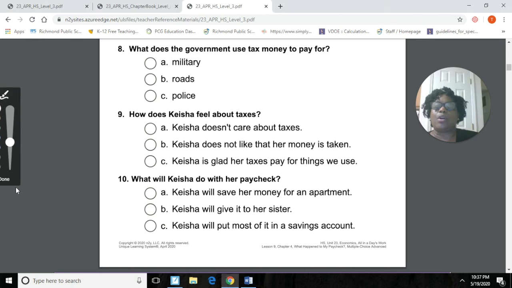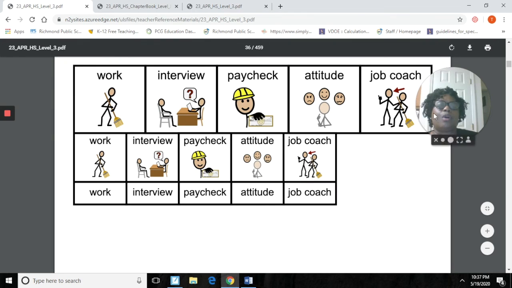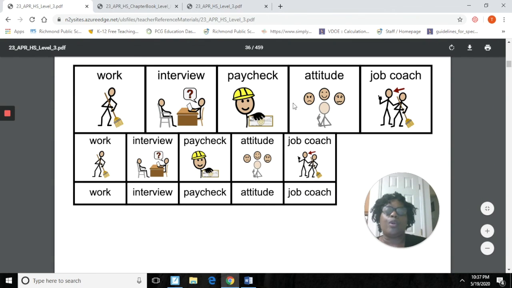I like the way you worked hard doing that story. So what I want to do, I want to take you to this page very quickly. These were all words that were in your story, and I want you to take the time, if you can, to look in your story and see if you can find words like the word work and interview, paycheck, attitude, job coach. If you see any of those words, circle them if you do. If you see any of those words in the story, circle them. I know we had paycheck in there, and I know we talked about working, but if you see the other words, just take a time to circle those words, okay?